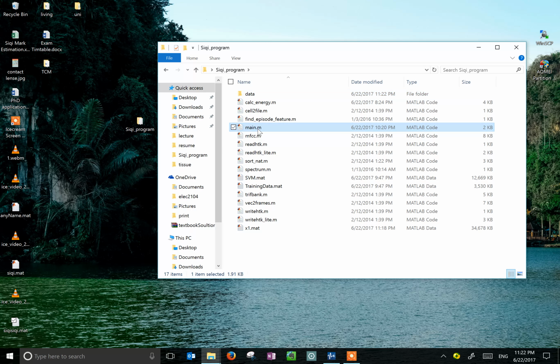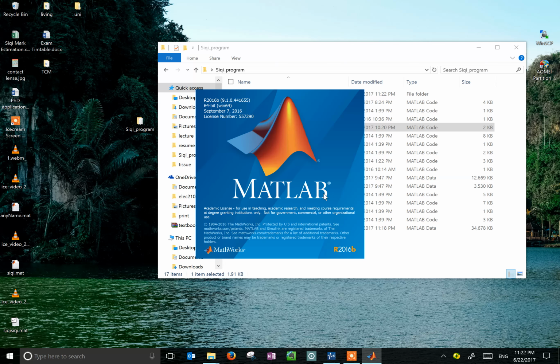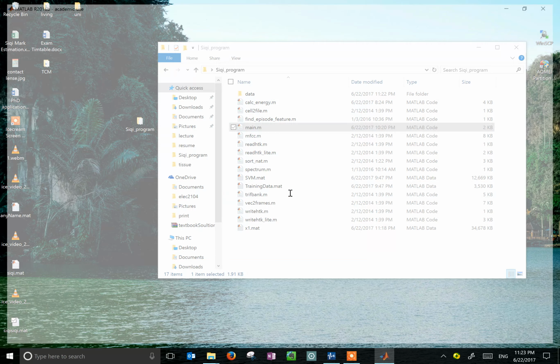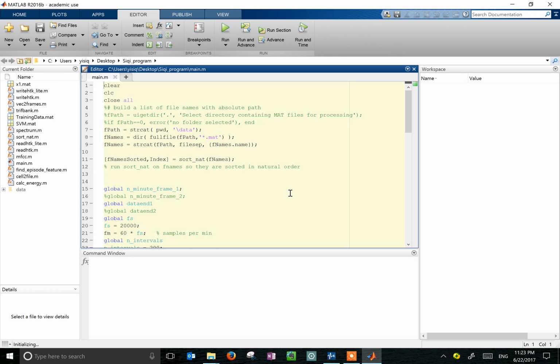Then we double click on main.m, and this will open the MATLAB program. To run this program, we just simply click on Run Main.